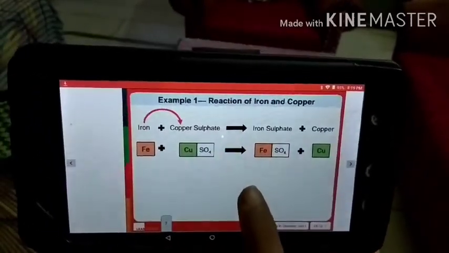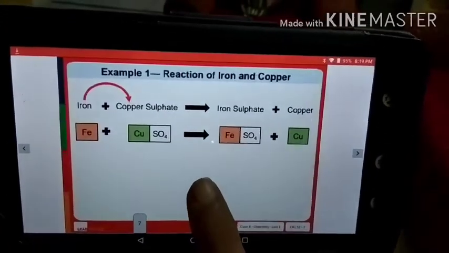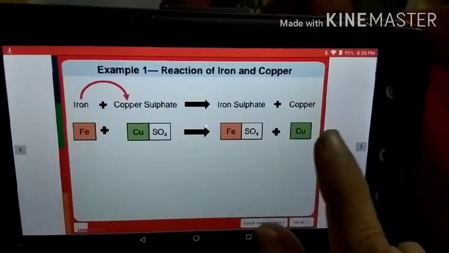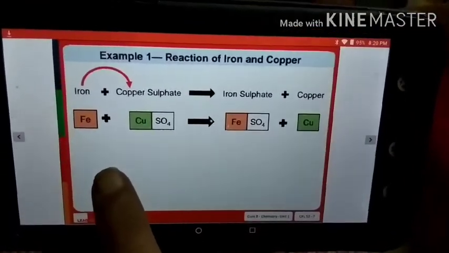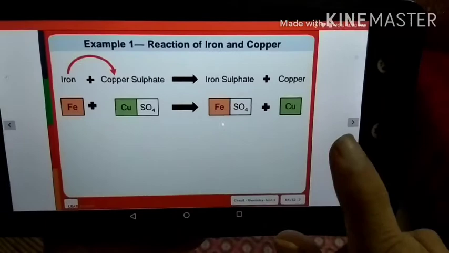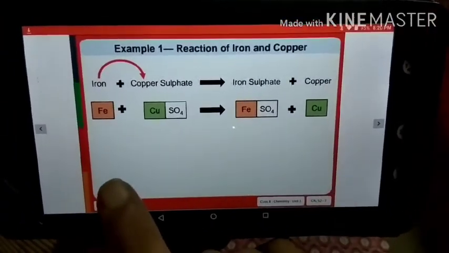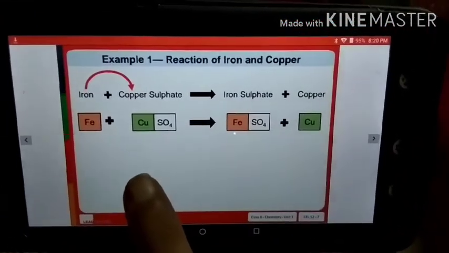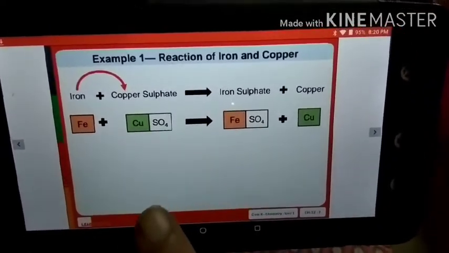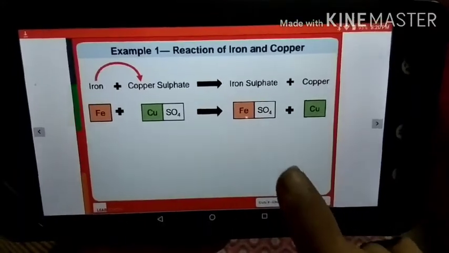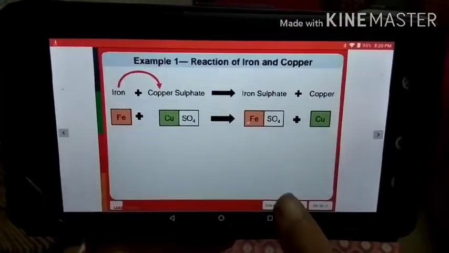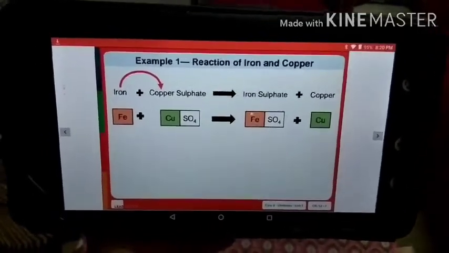Let us see one more example of that. Iron plus copper sulfate gives us iron sulfate plus copper. Fe plus CuSO4 gives us FeSO4 plus Cu. This happens because iron is more reactive than copper. Because of that, iron displaces copper from its salt solution and forms its own salt solution, that is FeSO4, and copper is displaced, right?